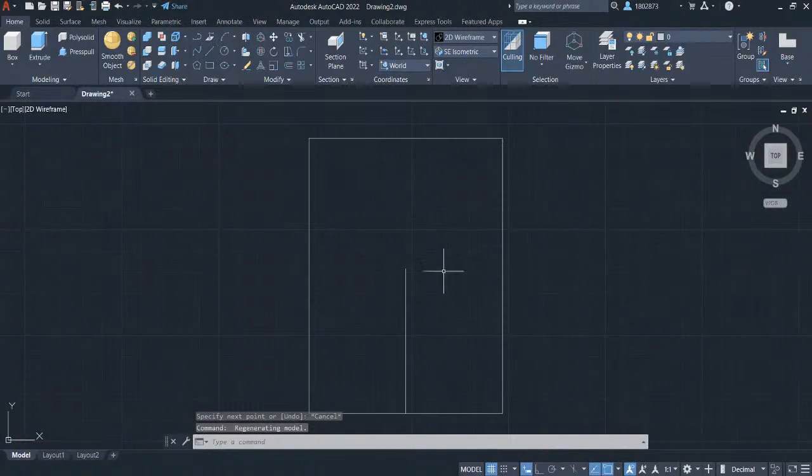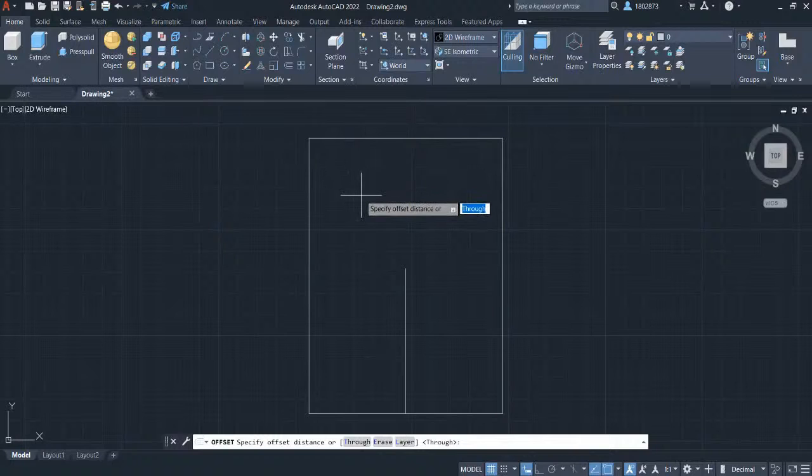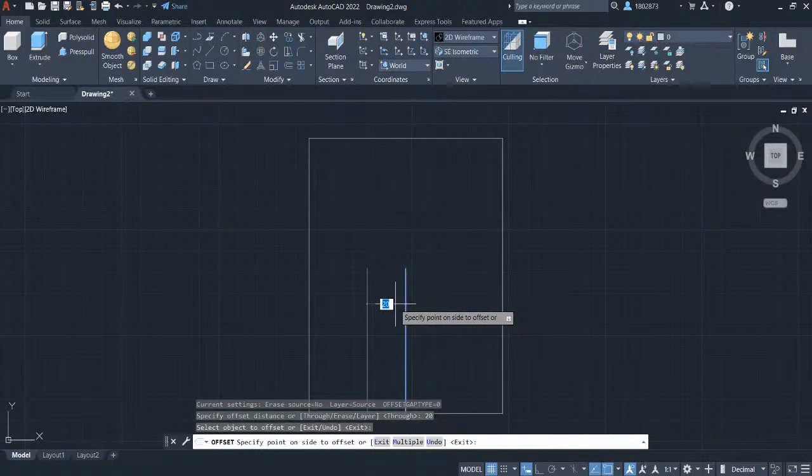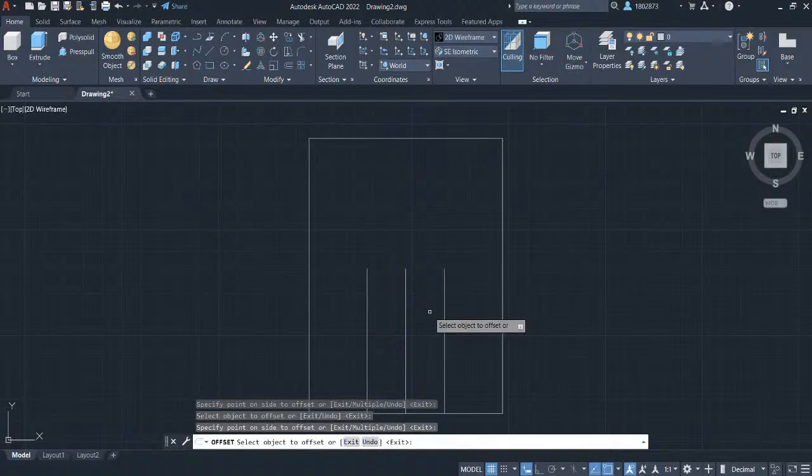We are going to create a parallel line. So let's grab the Offset in the Modify Panel. Let's define the offset distance to be 20. Press Enter. Select the line and hover your crosshair here and left click. Left click again on the line and hover your crosshair here. Left click.